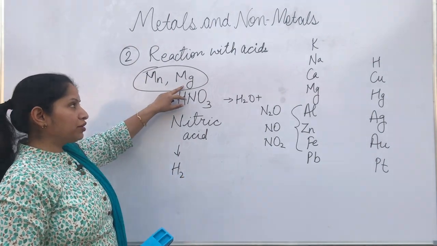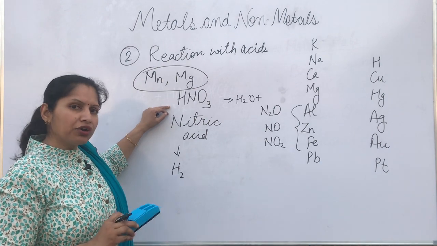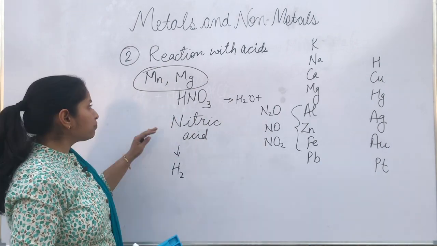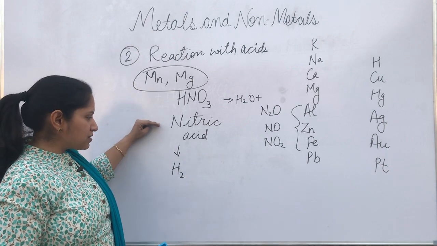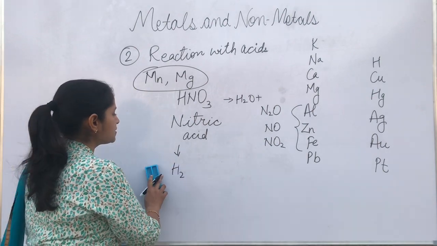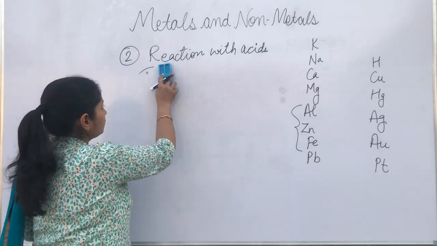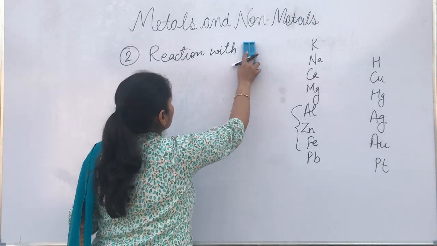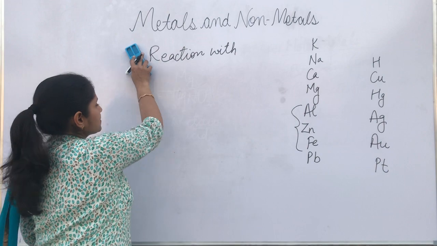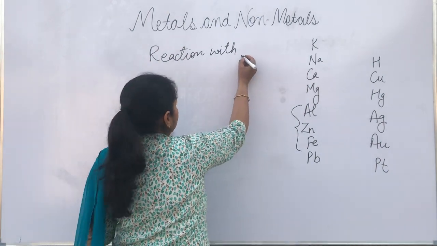When manganese and magnesium react with very dilute nitric acid, only very dilute. If they react with concentrated, they will also produce water and nitrogen oxides only. But when they react with very dilute nitric acid, they are going to form hydrogen. Since it's an exception, it becomes important for you all. So this is the reaction of metals with acids. Next is how metals react with other metal salts,